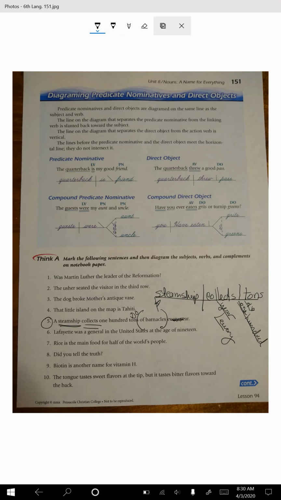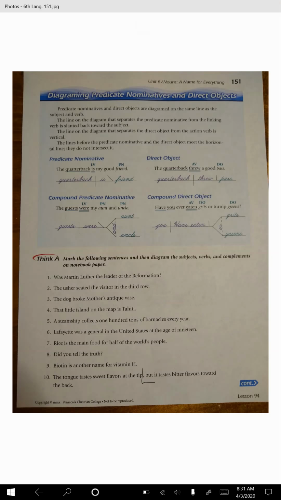Let me see if I can find a hard one. Oh, let's do number 10. The tongue tastes sweet flavors at the tip, but it tastes bitter flavors toward the back. Alright, do you remember what the comma and the but in the middle tell us? Yep, we have 2 sentences. So we're going to have tons of diagramming. Alright, let's do the first sentence. Do you see a prepositional phrase? Right here.